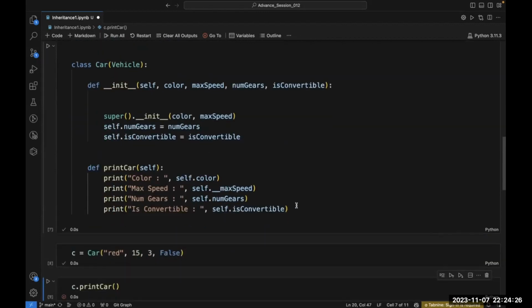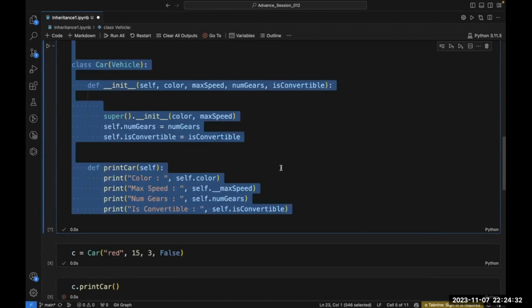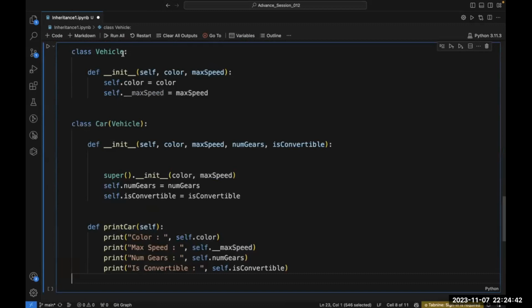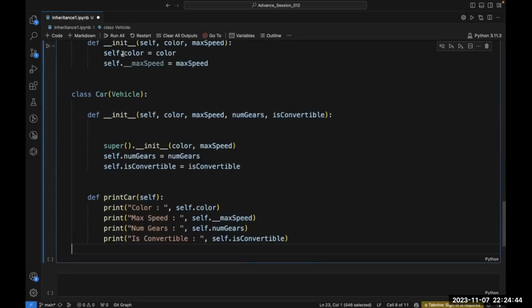Now let me copy this code. So again do Control A, or Command A for the Mac user, do Control C, then do Control V in a new cell. Your code will get pasted here.